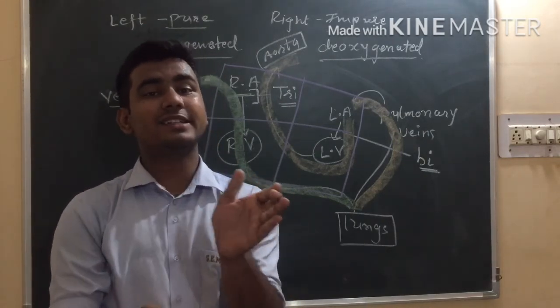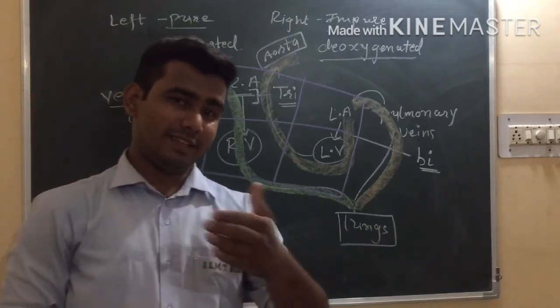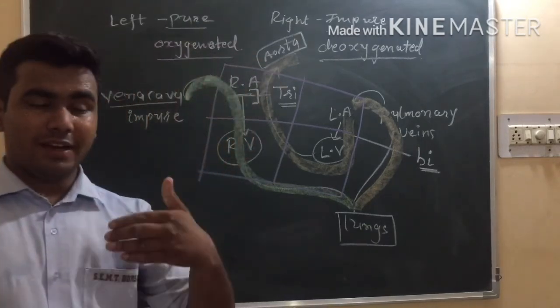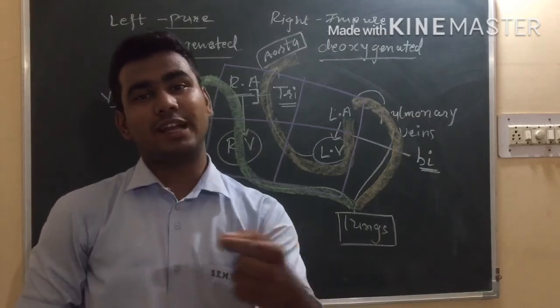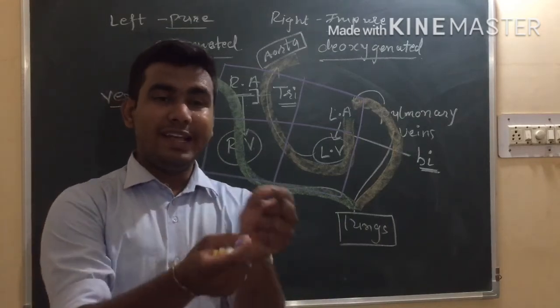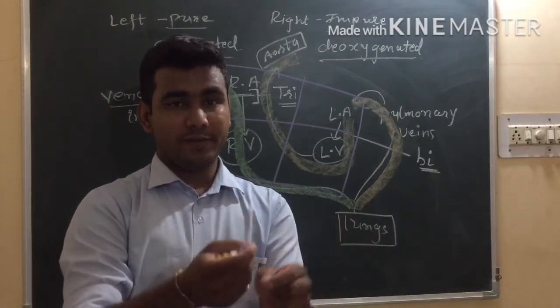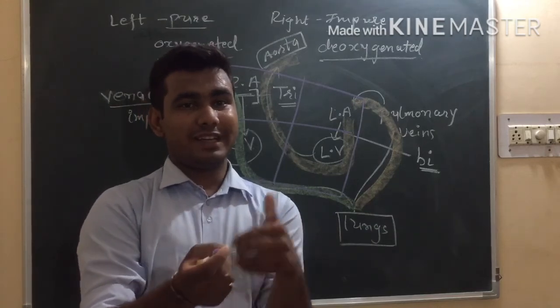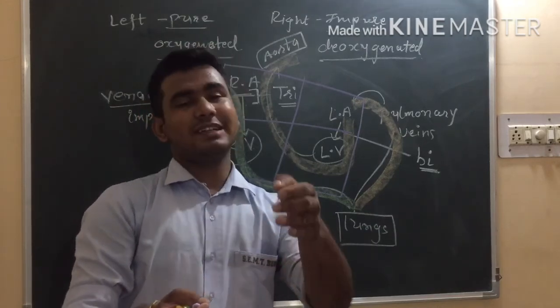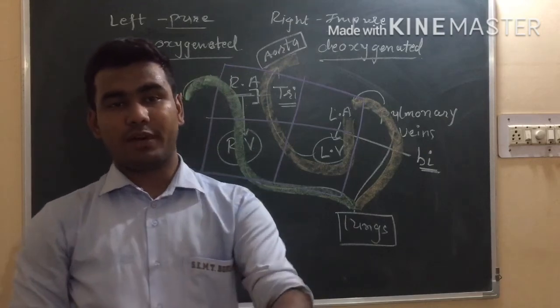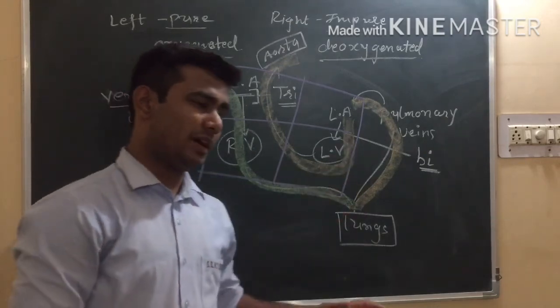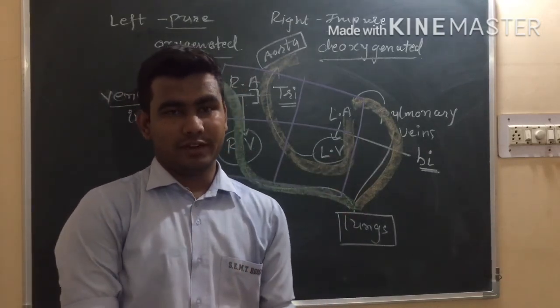So it is an intercellular fluid. This is an important question: which fluid is called intercellular fluid? So lymph is an intercellular fluid. Between the cells it gets secreted, and it contains less protein. It is similar to blood plasma, but it has less protein, right?